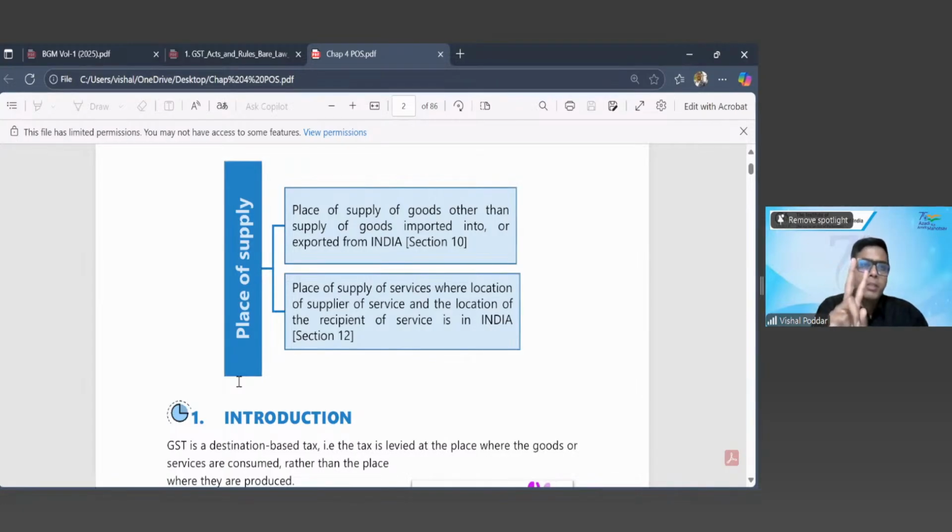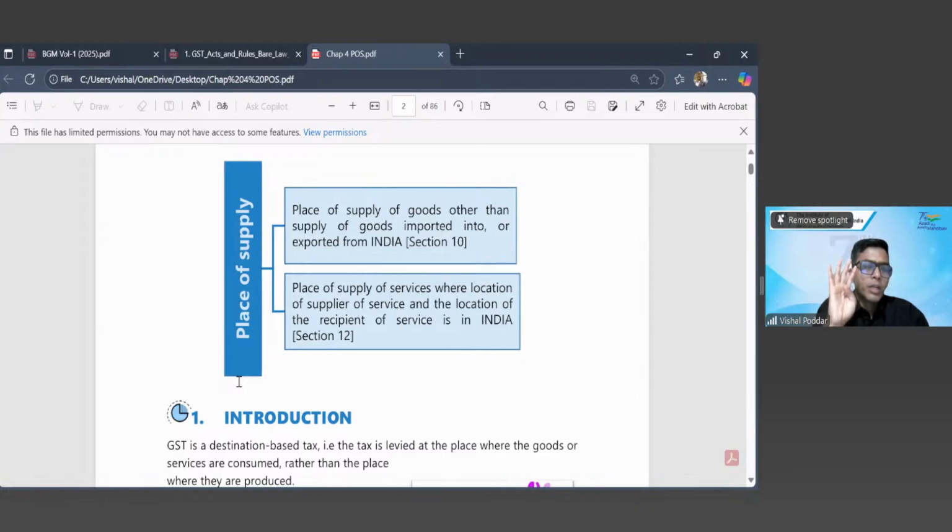What is the difference? Supply of goods, section 10, deals with place of supply for domestic transactions. Section 11 deals with place of supply for international transactions, that is import of goods and export of goods. Similarly, in case of services, section 12 deals with domestic transactions of services where the supplier and recipient are both from India. And section 13, which we are not going to study, deals with international transactions of services where one of the supplier or recipient is from India and the other is outside India.